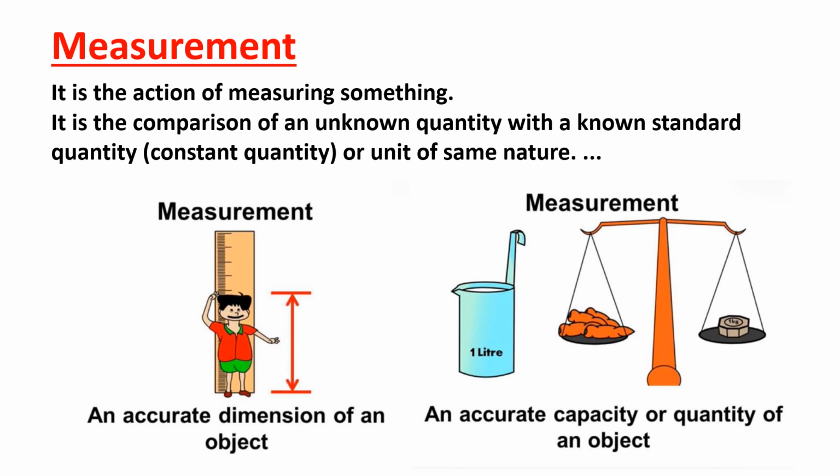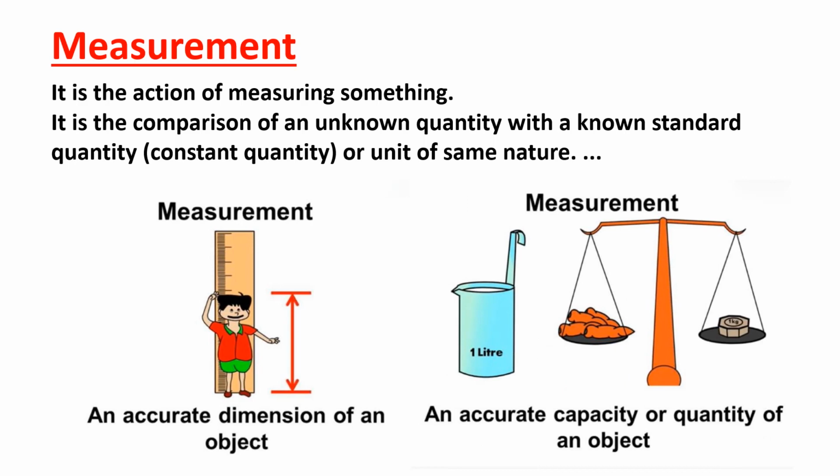So that 1 kg stone is known as the standard quantity which cannot change, and the number of carrots is the amount equal to that 1 kg stone, isn't it? And also this mug is used to measure the milk, isn't it? If you want to buy 1 liter of milk, what will the seller do?